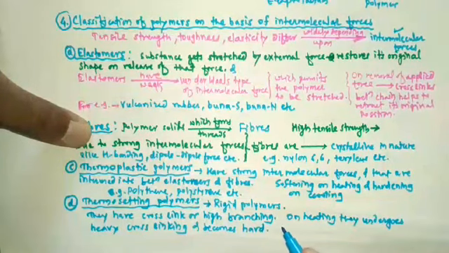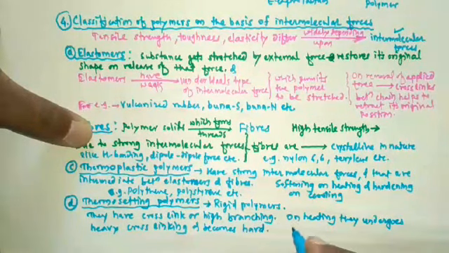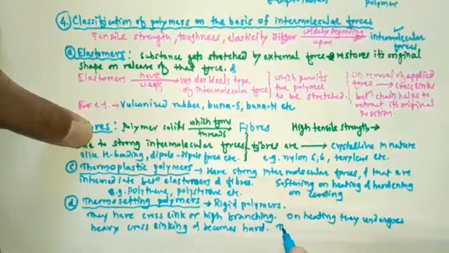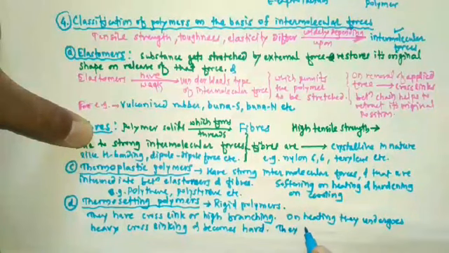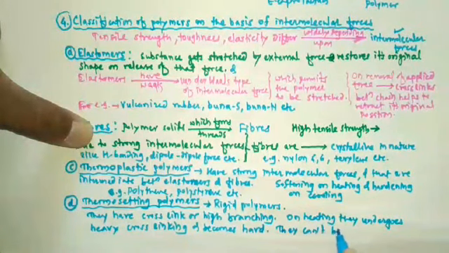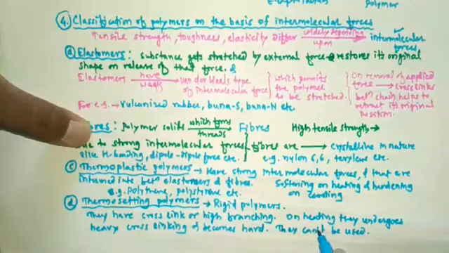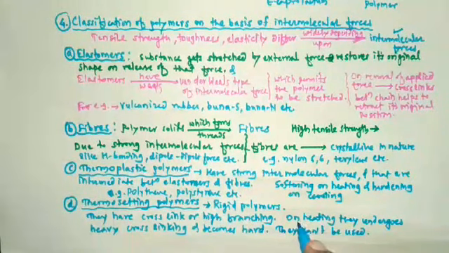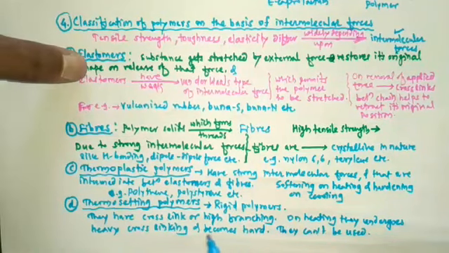So therefore they cannot be reused. Why? Because they become very hard on heating. They undergo heavy cross-linking and become hard. That's why they cannot be reused.